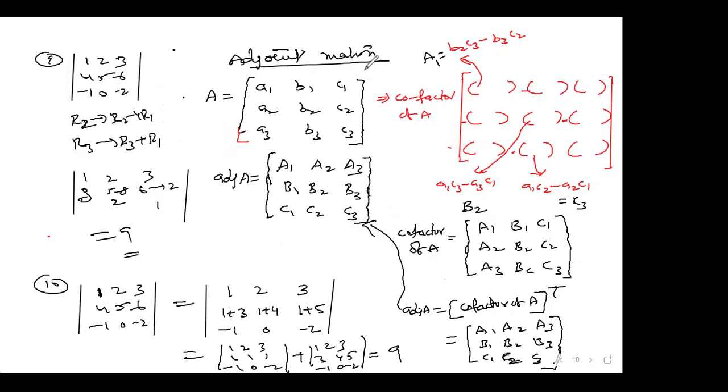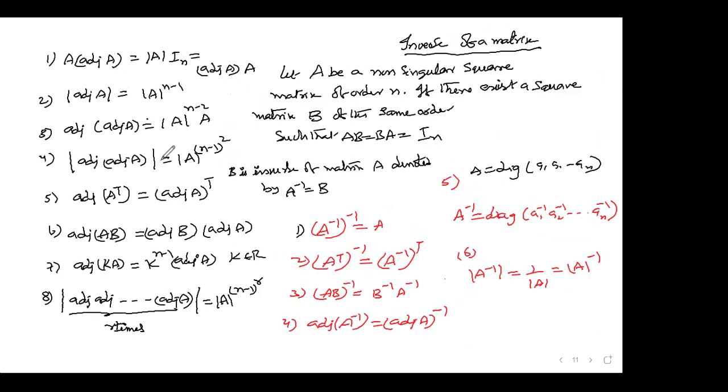Later onwards I discuss adjoint. Clearly I explain all these things. You just go through this, all things you will come to know. Yeah, we can express one determinant as the sum of two determinants here, and afterwards adjoint is clearly explained. See these brackets, all these brackets I explain as A1, A2, A3, B1, B2, B3. Transpose means it is going to happen like this, and this is nothing but the adjoint of a matrix, right? And afterwards the properties of adjoint also I wrote clearly. You need to check it out. Inverse of a matrix is there, and here all the properties I discuss.